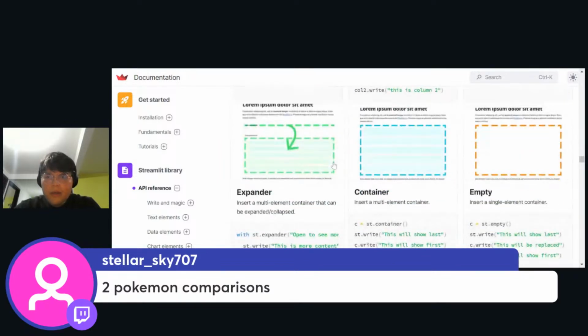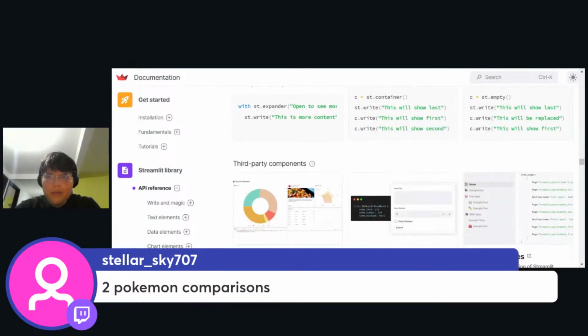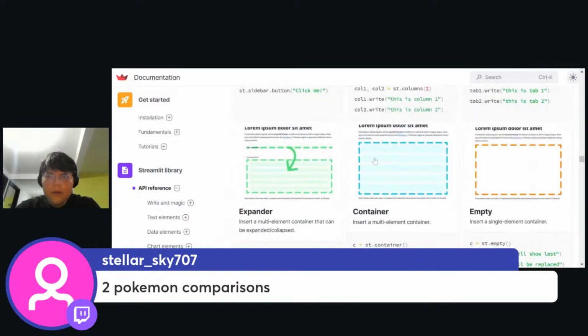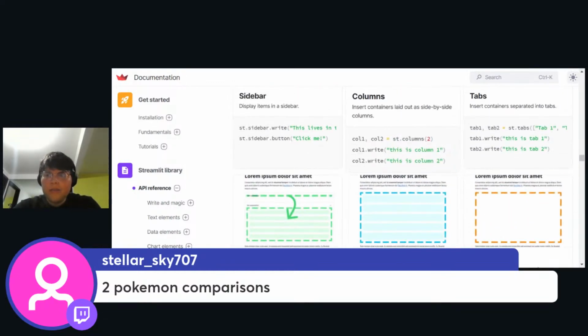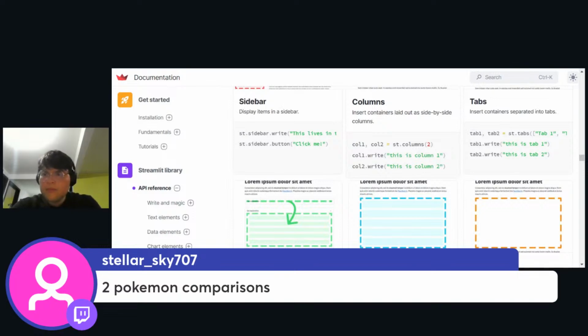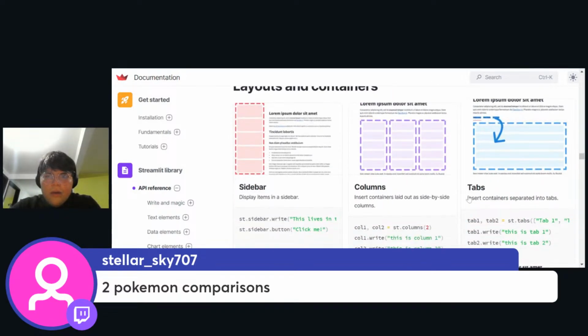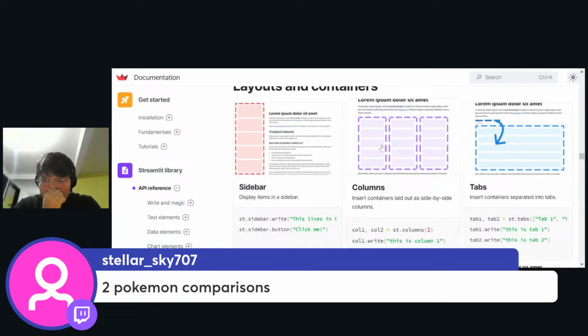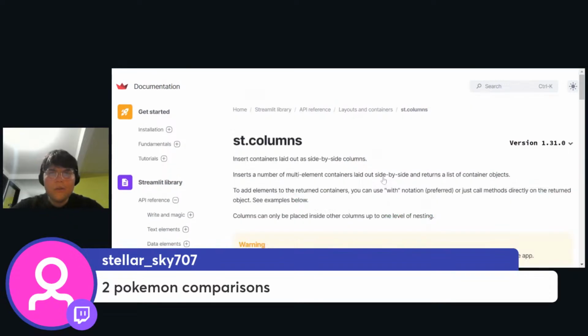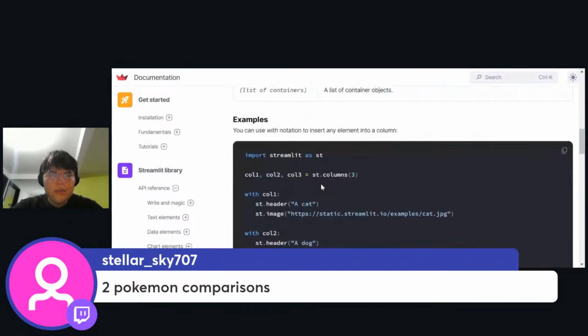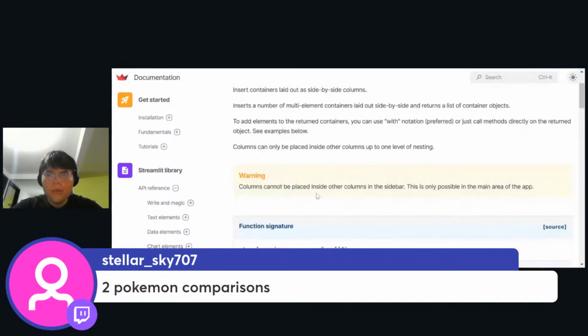So we have a container, and can we have two containers on the same part? Okay, this is a multi-element container, but I don't want this. So columns, side. Oh yeah, I want columns. So we're going to have two columns. So this is column one. Okay, yeah, this is what I want. I want columns. So let's try to see within the columns.